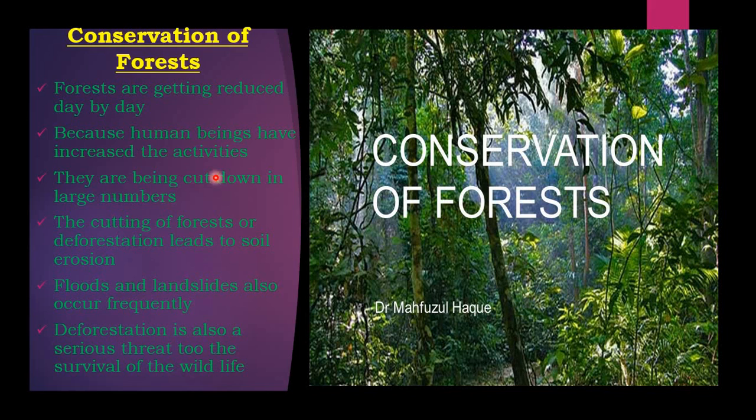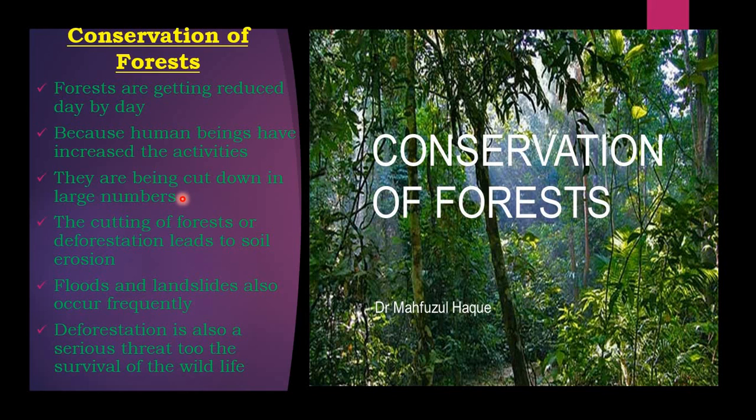Next, because human beings have increased their activities, forest is being cut fully for the purpose of metro, train tracks, tunnels, and industrial or factory purposes. So what is happening? The forests have been cut down in order to develop the country or the area. So on the other side, we are losing the forests.